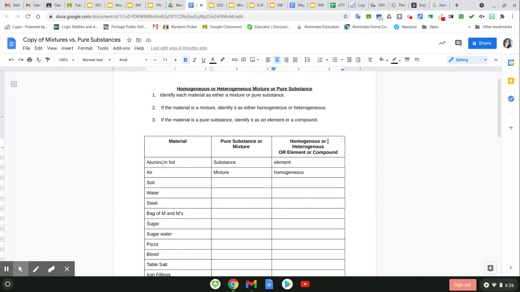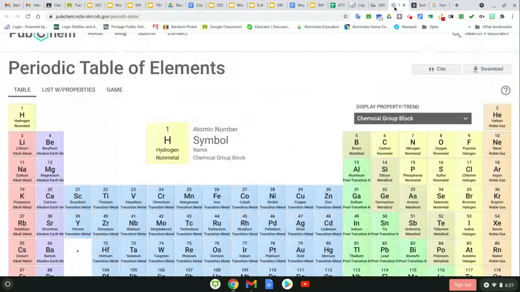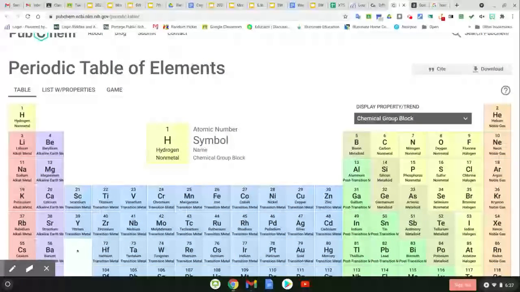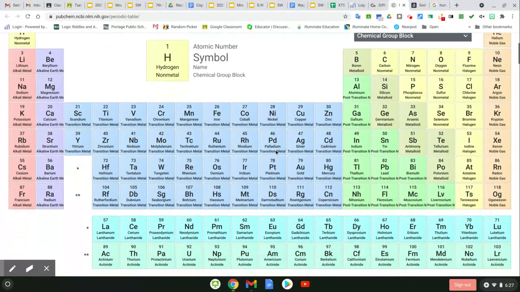First one was aluminum foil. That was a substance. It is one type of atom, aluminum, rolled into a foil or sheet. So since it's only one type of atom, it's considered an element. So let me show you that on the periodic table. So here is the periodic table of elements. There's a lot of them.